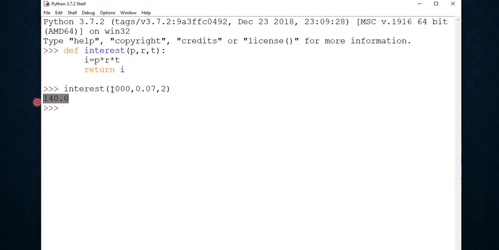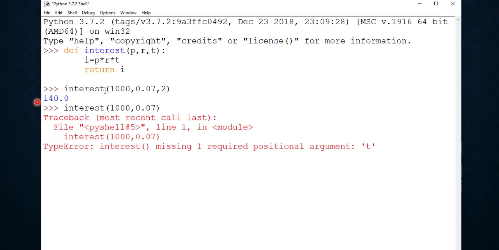So here you can see that this 1000 value will be passed to p, this 0.07 will be passed to r, this value 2 will be passed to t, meaning time. So what happens if we try to call this function with two arguments? It will give us an error.